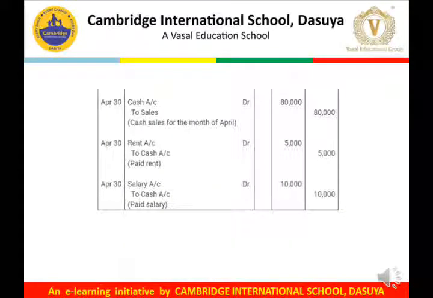Next entry is cash sales. Cash comes into the business, sales are income. Cash account debit to sales account. Rent. Rent is an expense and debit all expenses and losses to cash because cash goes out of the business. So debit all expense and losses, credit what goes out. Rent account debit to cash. Same like previous entry, salaries are also an expense. Expenses must be debited and cash goes out. So salaries account debit to cash account.